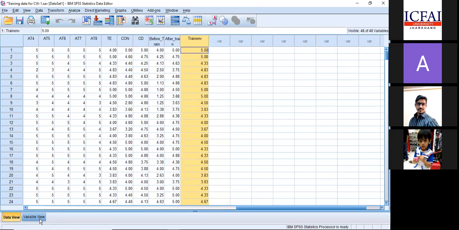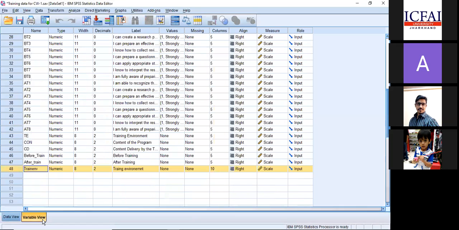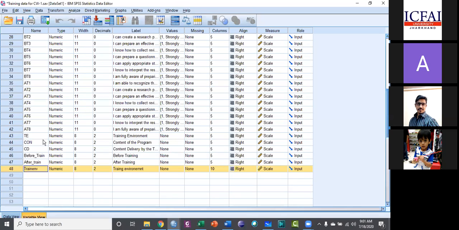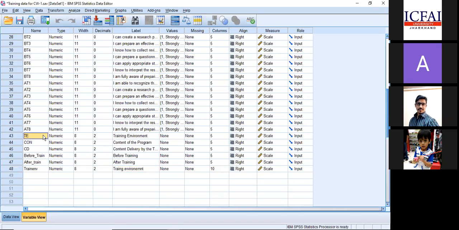Yeah, here, sir, you have a training environment mean score already there in row 43. Then you have another one in row 48. I didn't understand both of them. Sir, that TE43 was created already, which I created and sent to you. This I'm showing you as a demo. Okay, that's the same. Both are the same.